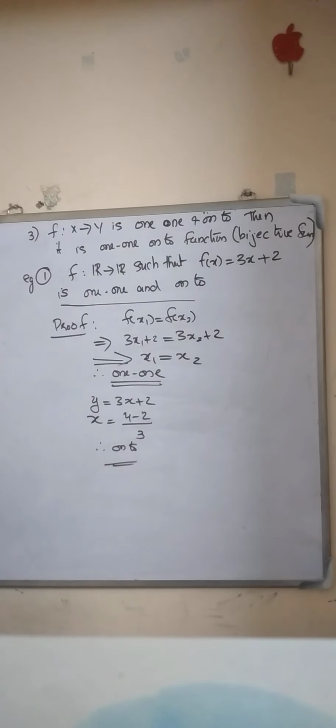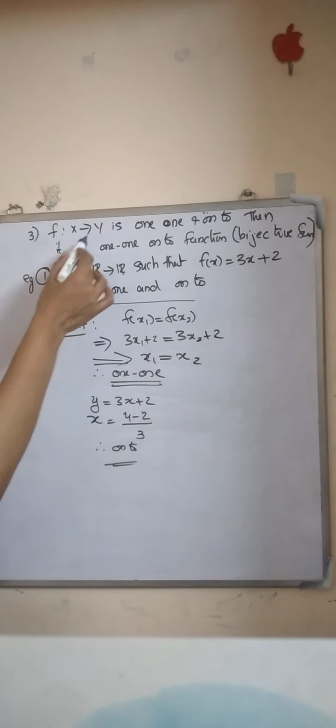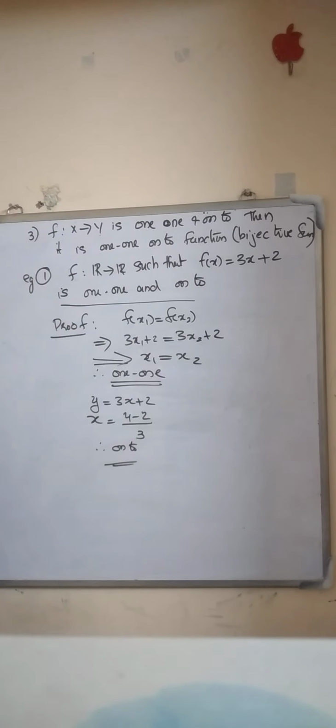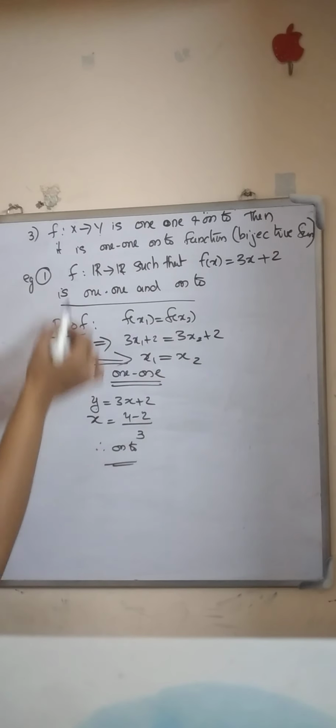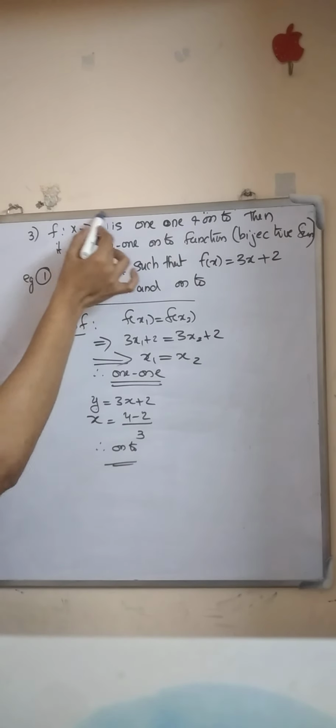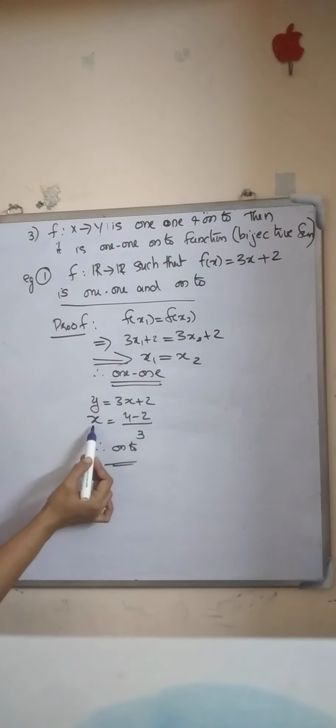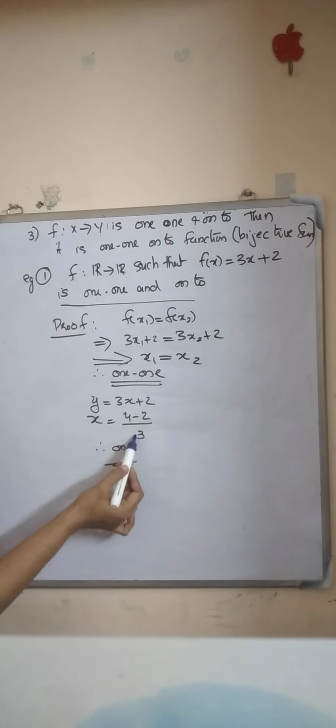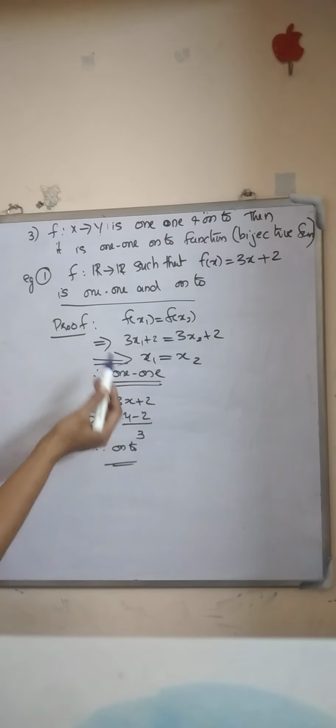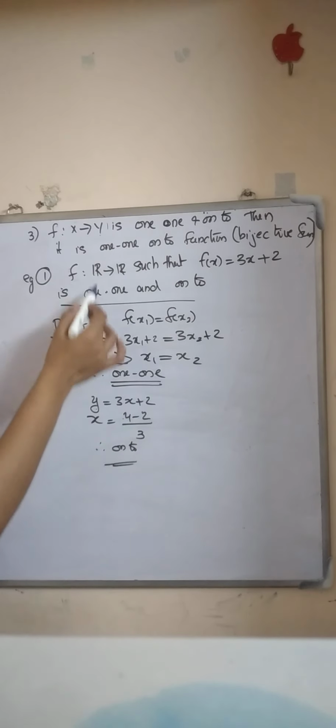Also, we want to prove that this function is onto. By the definition of onto, if every element in the codomain set has a pre-image, then that function is onto. Let y equal 3x plus 2. That is, an element in this codomain is 3x plus 2. Then we get x as (y minus 2) by 3. (y minus 2) by 3 is defined for all real numbers.